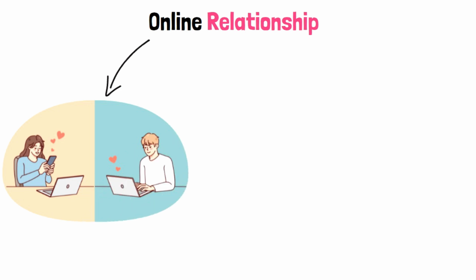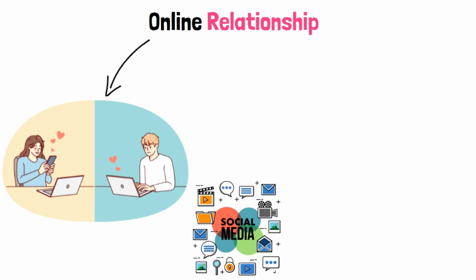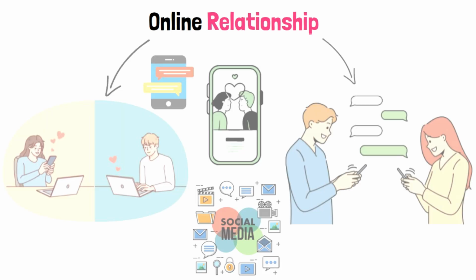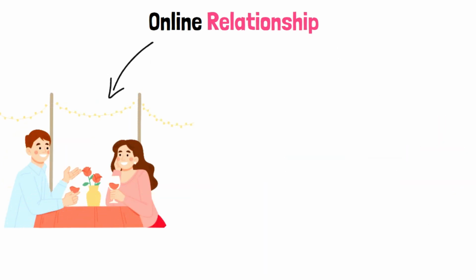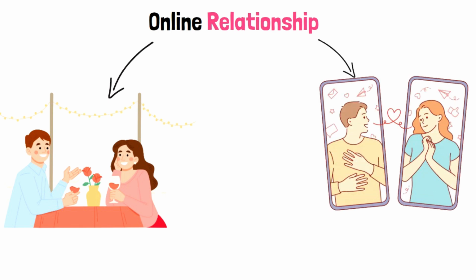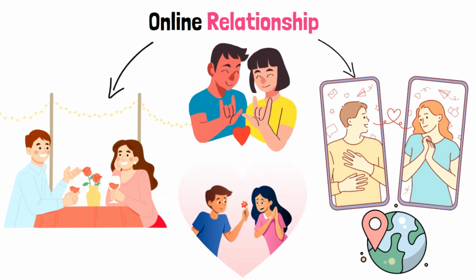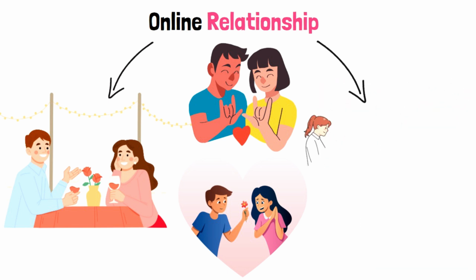Online relationships. An online relationship is a romantic or intimate connection that primarily develops and exists through online platforms such as social media, dating apps, or messaging services. These relationships may start from online interactions and conversations, and they may or may not progress to in-person meetings or physical interactions. Online relationships provide opportunities for individuals to connect with potential partners from diverse backgrounds and locations without geographical limitations. However, they also present challenges in establishing trust, building emotional intimacy, and navigating the transition from virtual to in-person connections.